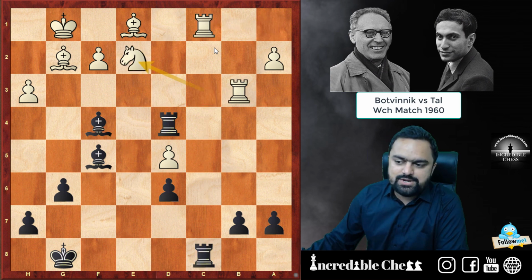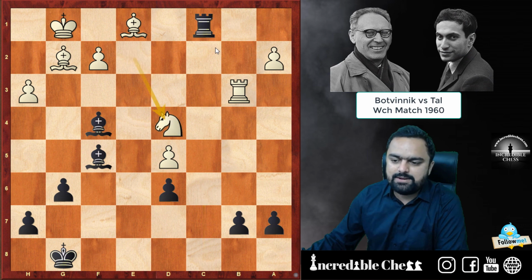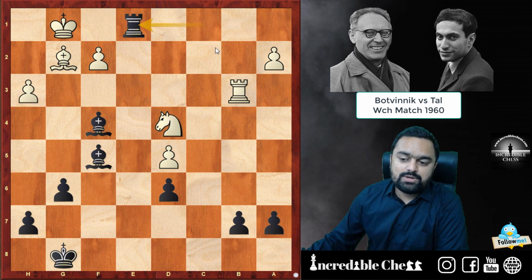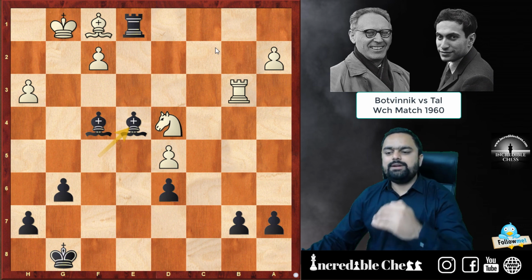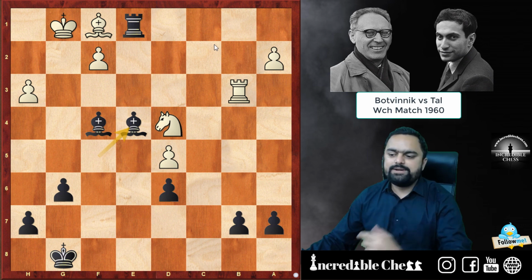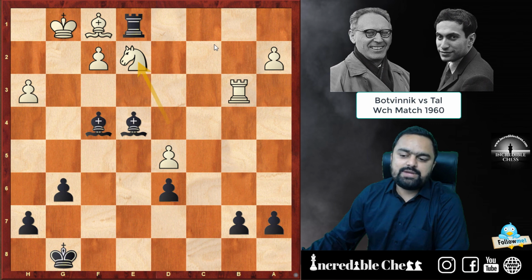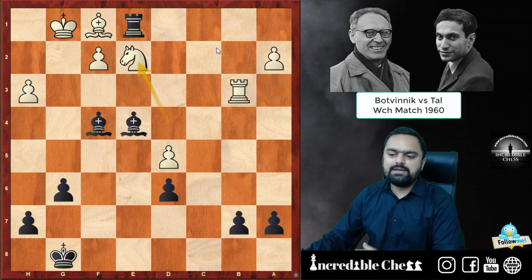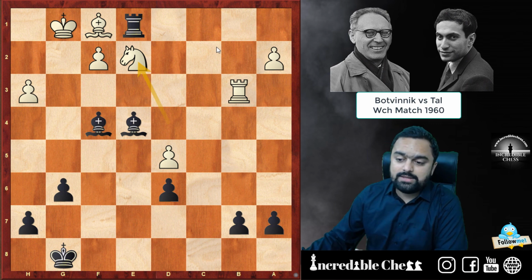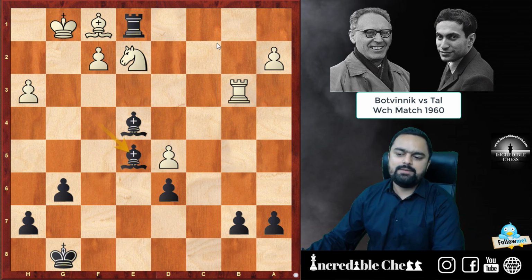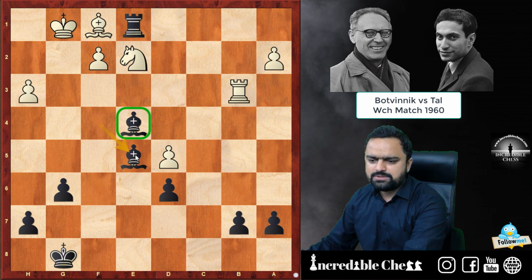So knight into e2 was played, rook captures c1, knight captures d4, and rook e1 check, bishop f1, and now he plays bishop e4. Still it is not allowing any counterplay from the white side. And okay, the rest you can say is just a technique by which Tal actually won the game. So I'll just go through the moves quite quickly. Bishop b5, because these two bishops are pretty strong.